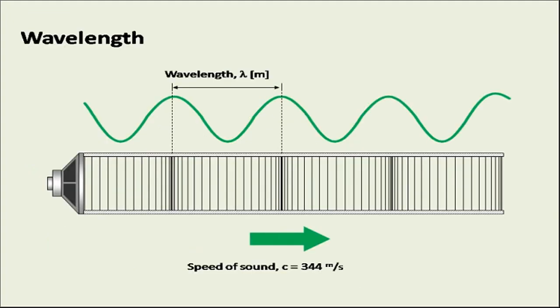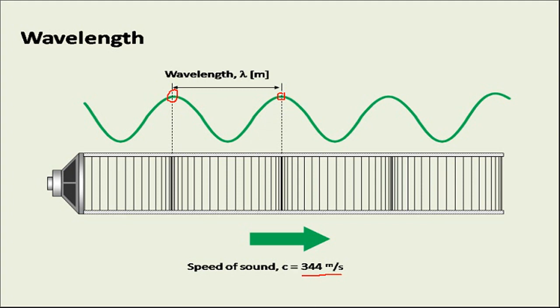Now in this particular diagram it is shown that the speed of sound is 344 meters per second. So your sound will travel through a particular path. It has a certain wavelength, and that wavelength can be marked in terms of meters. Whenever one cycle is completed, it starts from this peak point and again reaches the same peak point. That distance is called the wavelength.